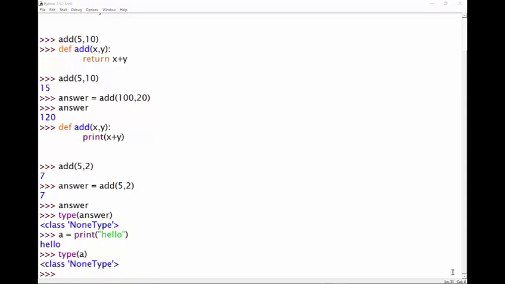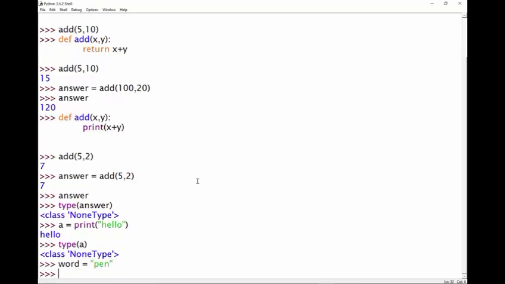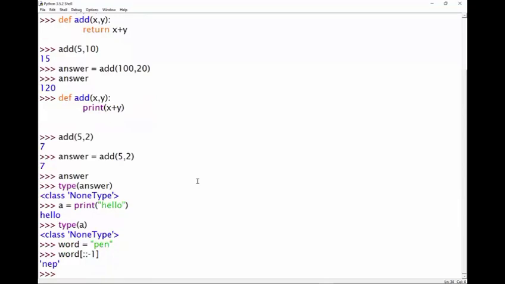So what if I wanted to use a function that would take in some text and write it backwards? Well, in Python, you can reverse iterable data types with a neat trick using slices. So let's say I had a word, and it contained the string, let's say the word was just pen, okay? Now, to reverse it, all I'd have to do, using slices, is type word, open my square brackets, colon, colon, -1, and we see nep come back, which is pen written backwards.